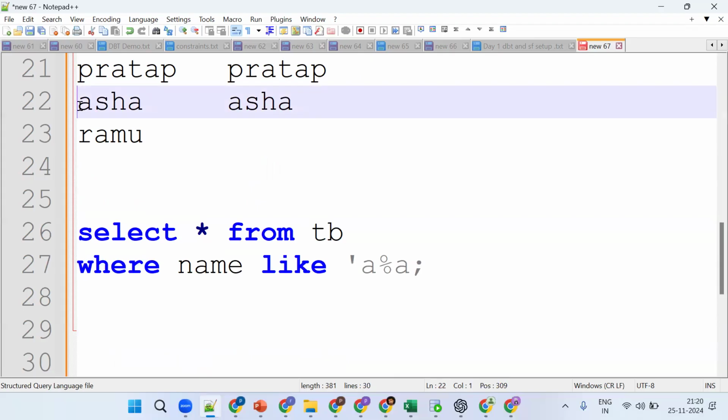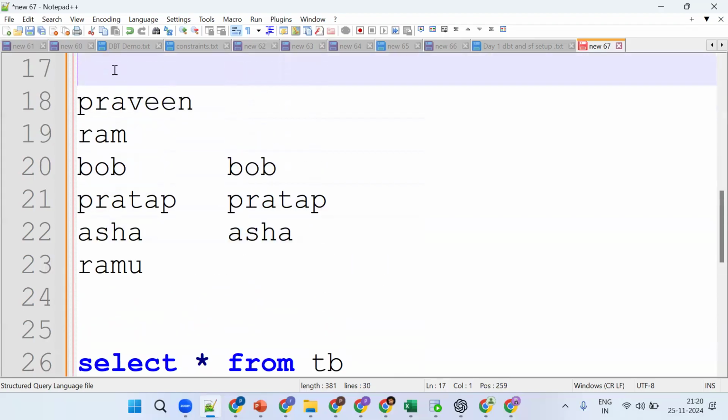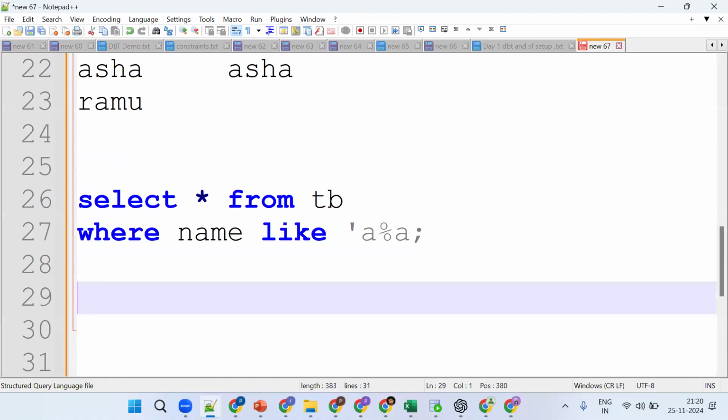So the point is, knowing the concept is not important. You should know how to implement it and where to implement it. You know the SUBSTR concept. Now I want to extract the first character and the last character. By which concept? SUBSTR(1,1) and SUBSTR(-1,1). Both should be the same, then we can make it work. Like this way, we can make it work.